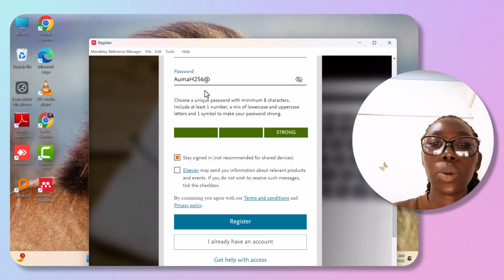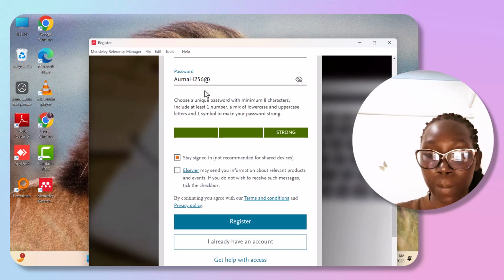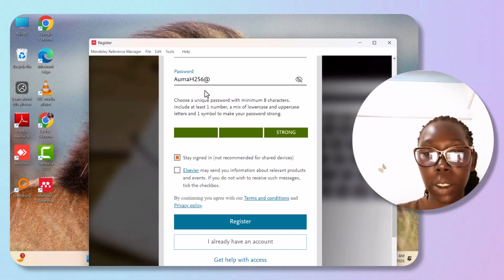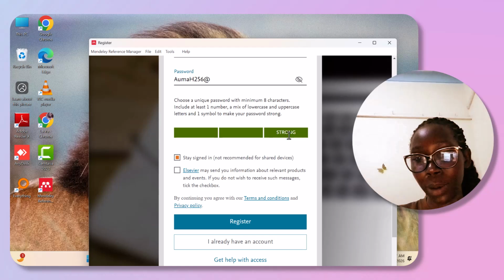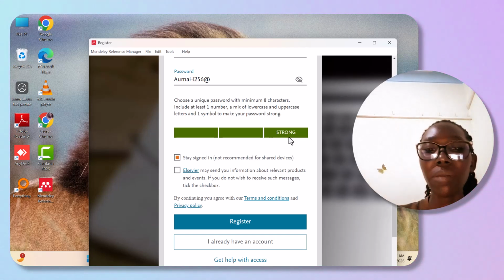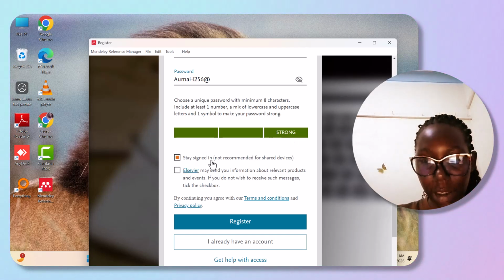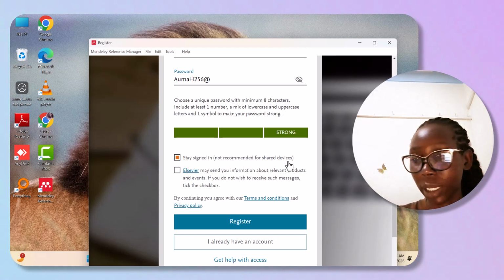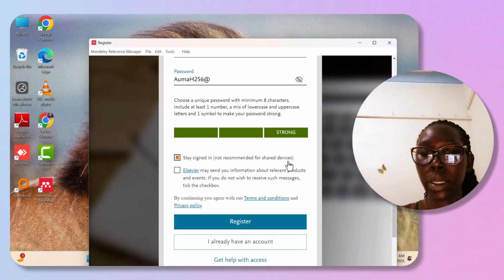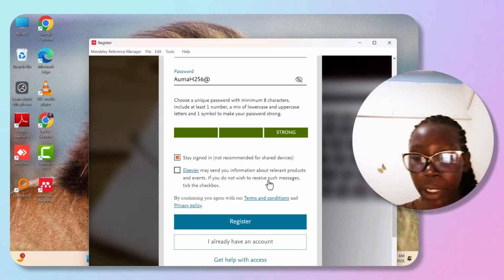Anytime you're going to sign in or log in. Here they're telling us the password is strong. Then they're saying stay signed in, not recommended for a shared device. They may send you information about relevant products and events.